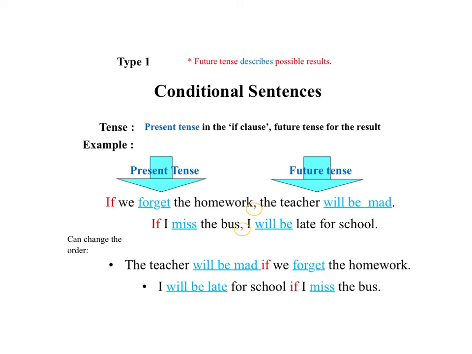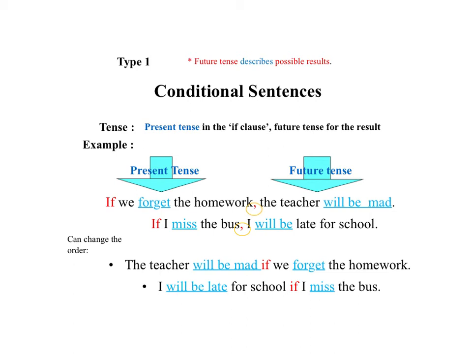So it's really, really important for your tenses. If you remember the type 0 conditional that you went through last time, you should remember that both the if clause and the main clause are present tense. So, for example, the last one that you did would be if we heat butter, it melts.